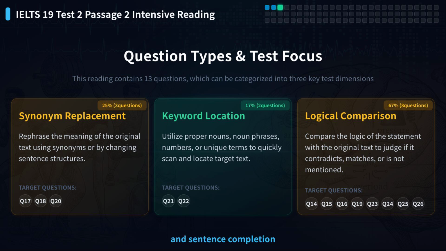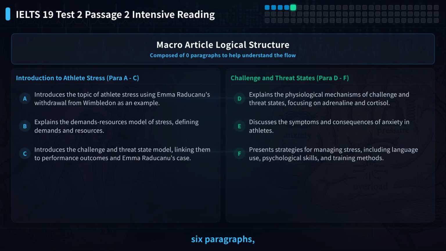Information location and sentence completion are keyword location types. Multiple-choice questions are logic comparison types. Knowing the question types helps us read the passage more effectively and answer questions faster. The passage has 6 paragraphs, from A to F. It is an expository text about athletes' stress and how to deal with it.